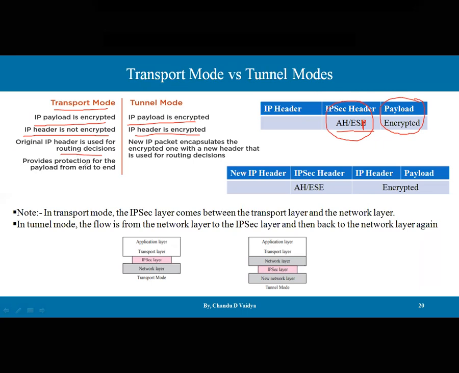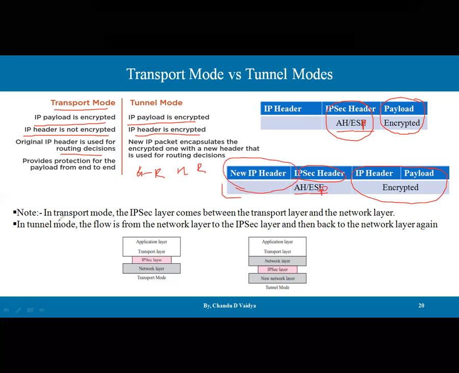Apart from this, transport mode provides protection for the payload end to end. But here, what we have is router to router, host to router, as we have discussed, and router to host. If you go diagrammatically, guys, the payload and header are encrypted. The payload and header are encrypted via what? The IP security header protocol. It can be either AH or ESP. This is also the ESP protocol. Then the new IP header is going to be added at the network layer for the additional purpose.